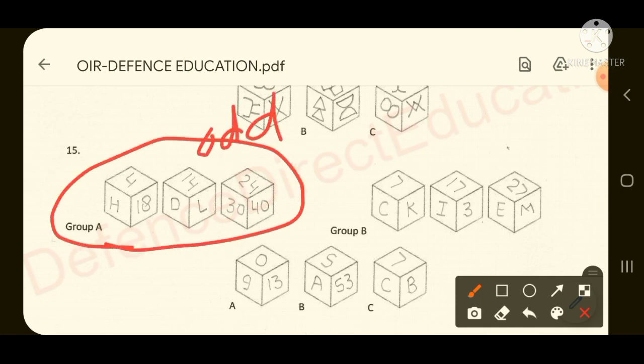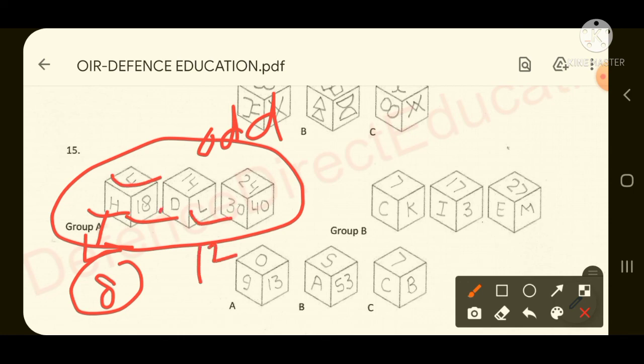If you convert H into a number, A, B, C, D, E, F, G, H, it comes in the 8th place. So here it is 8, here 18, 4. L is equal to 12, D is equal to 4, and 14. So here again it is an even number.